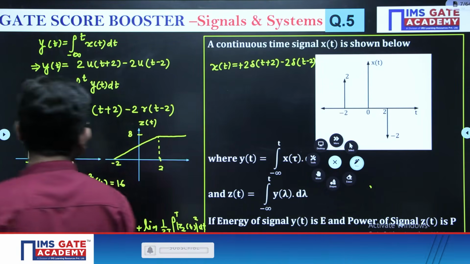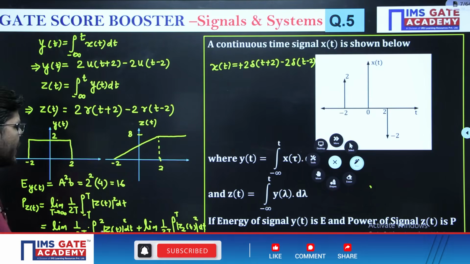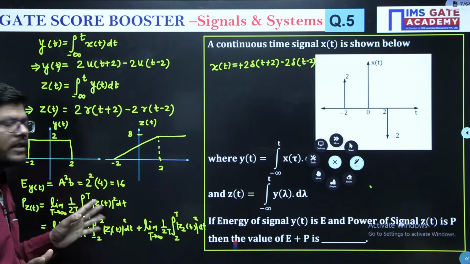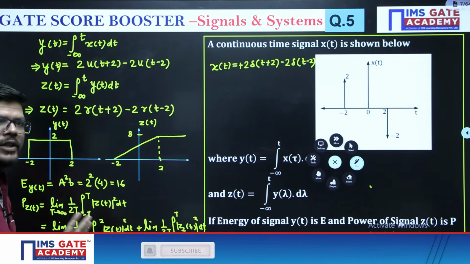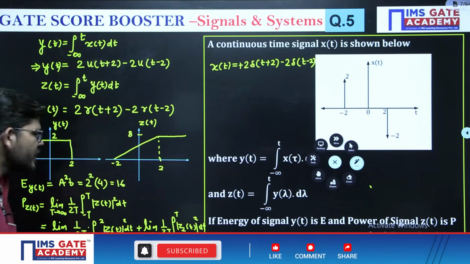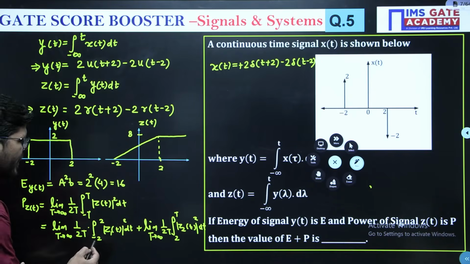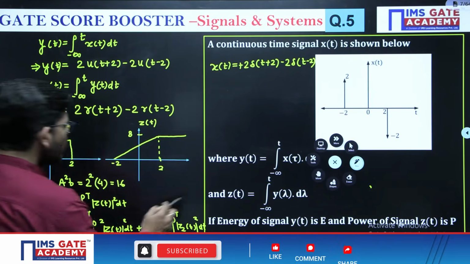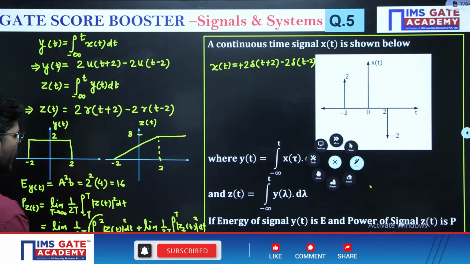In this integral, just have a look that this part of the signal z1 of t is a fixed duration signal. It is from minus 2 to plus 2. So for a fixed duration signal, just see, this is what? This is energy. And this is what? This is energy divided by time. So this quantity is going to be a finite quantity.